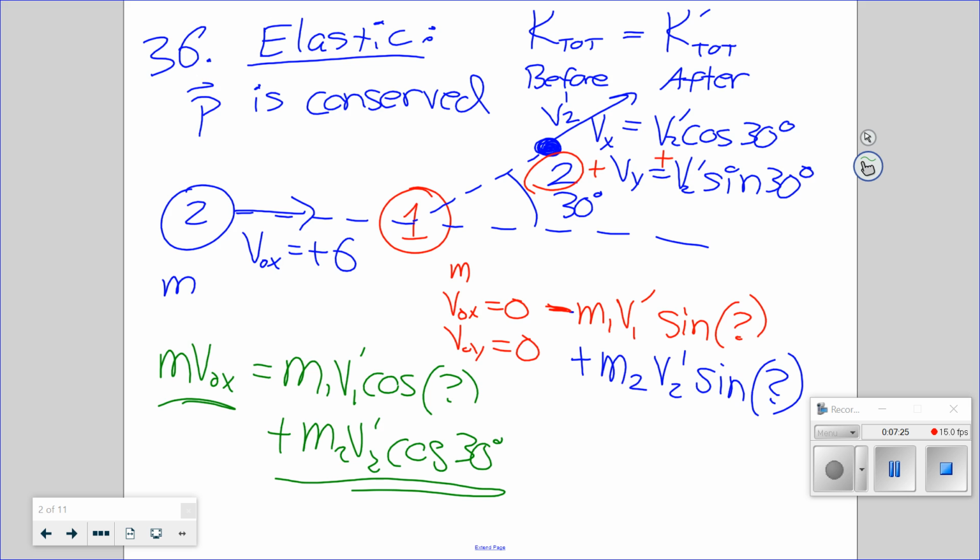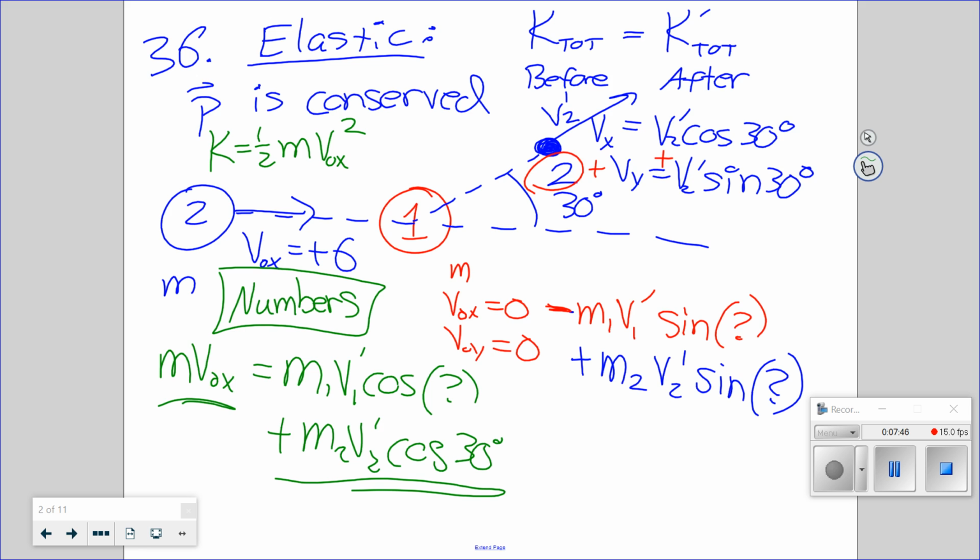Before you just have 1/2 m v0x squared, and I would actually use numbers. It doesn't give you the mass, so use 1 kilogram. 1/2 mv squared is 18 joules. Whatever comes afterward has to be 18 joules.